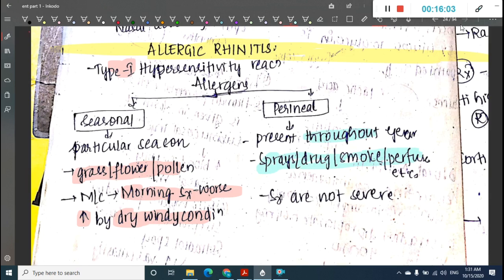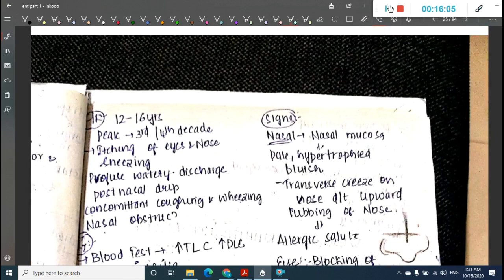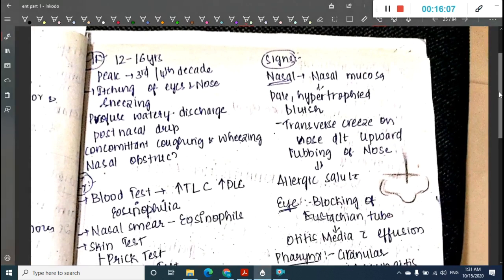Okay, next, clinical features include: it is most commonly seen in 12 to 16 years of age or the 3rd to 4th decade. Here there is itching of eyes and nose, and you will see sneezing, profuse watery discharge from the nose associated with post nasal drip. There is concomitant coughing and wheezing associated with this. This also causes nasal obstruction. So these are the clinical features which you see in allergic rhinitis.